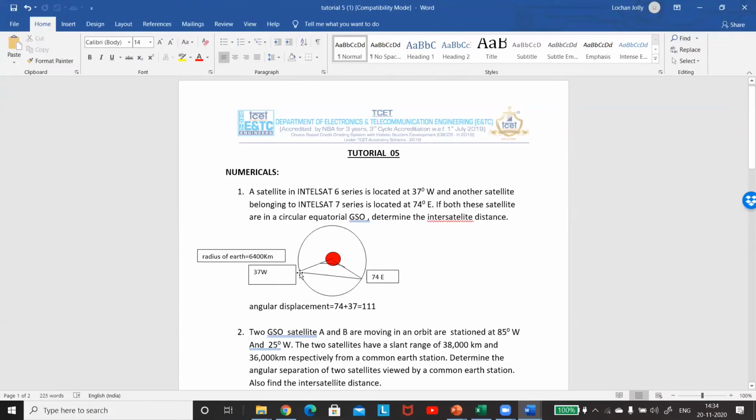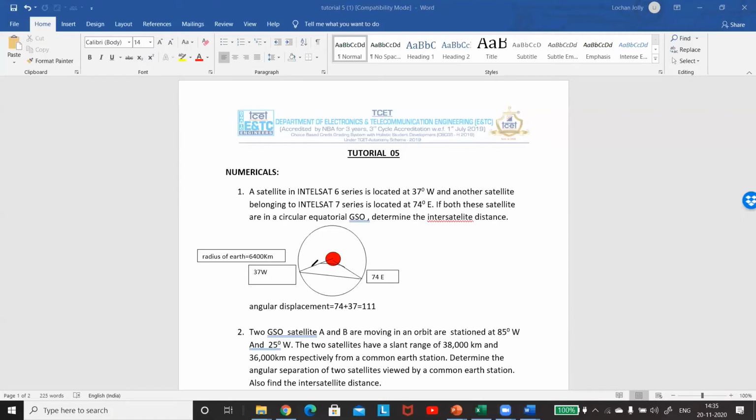So we know that this is the radius of the earth, this is the radius of the earth, and this angle is 111. Can you tell me what these two angles will be?